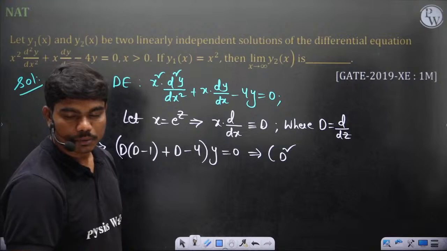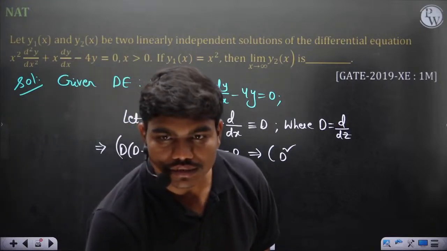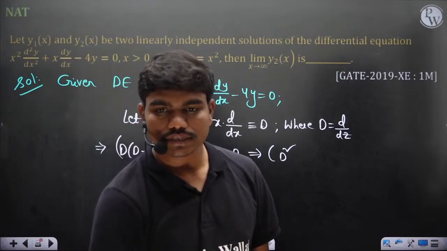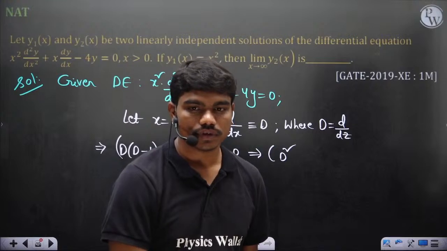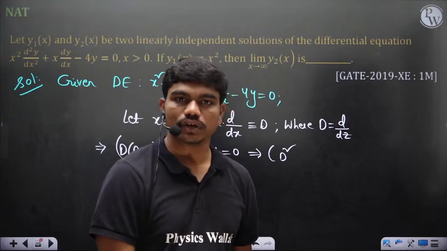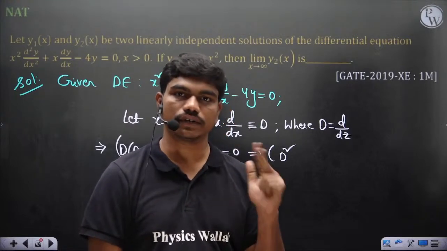In probability, what about the value of P of X less than 3? X less than 3 is what you want. Then P of X equal to 0, X equal to 1, X equal to 2. That's all.